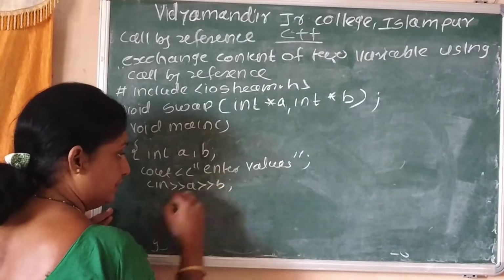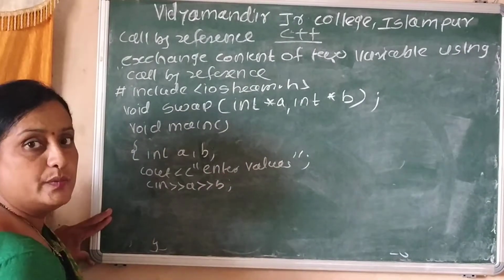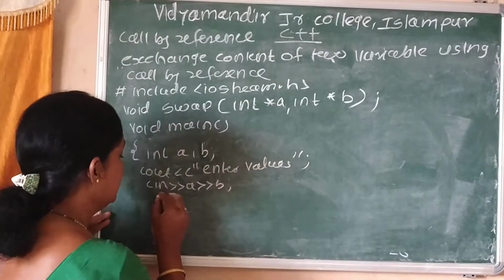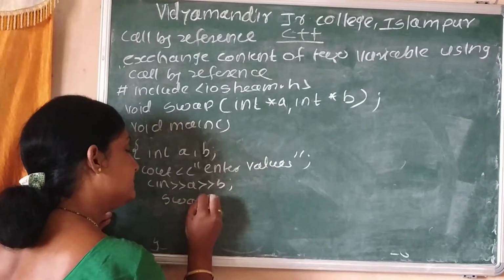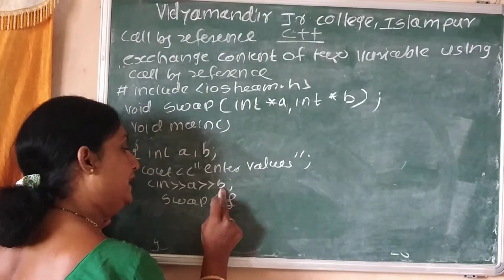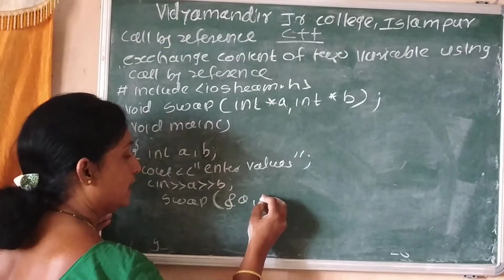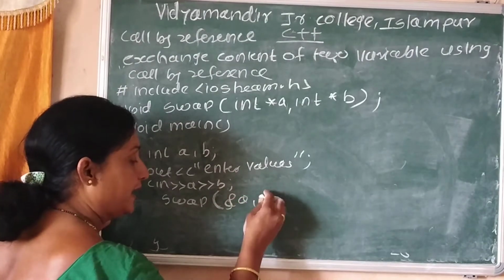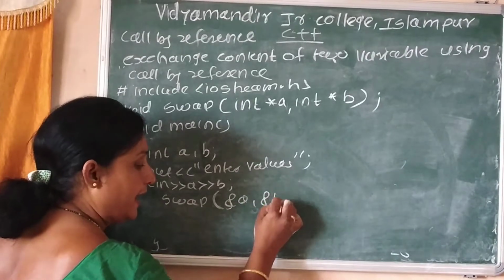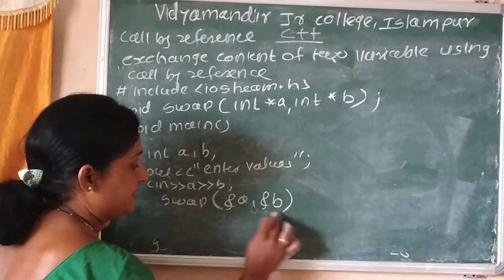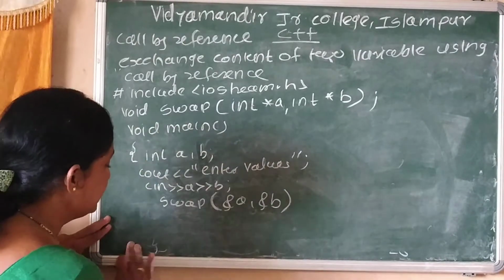Next is the function calling statement. Swap, with the address of operator, &a and &b. This statement is a function calling statement.